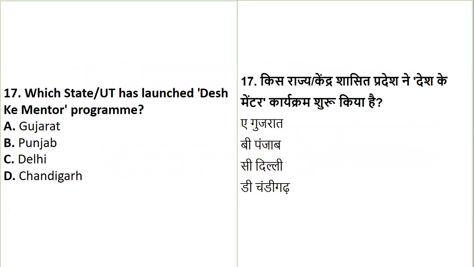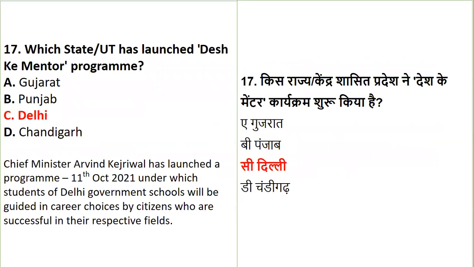Okay. Which state or Union Territory has launched the Desh Ka Mentor program? Is it Gujarat? Punjab? Delhi? Or Chandigarh? The state which has launched this program is Delhi. Chief Minister Arvind Kejriwal launched this program on 11th of October 2021, under which the students of Delhi government schools will be guided in career choices by citizens who are successful in the respective fields. That is the reason it is called Desh Ka Mentor.